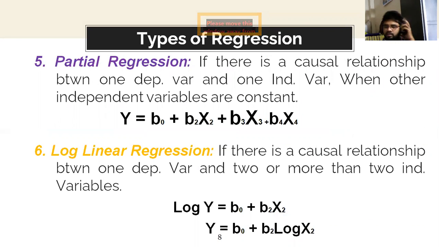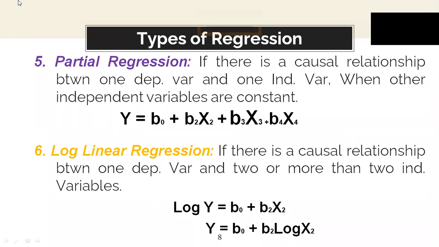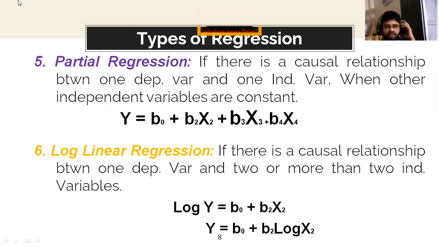Next one, partial regression. When you understand multiple regression, we can easily understand partial regression. What is partial regression?